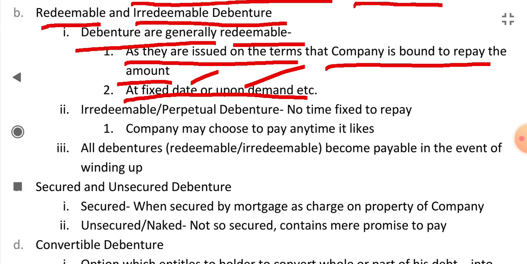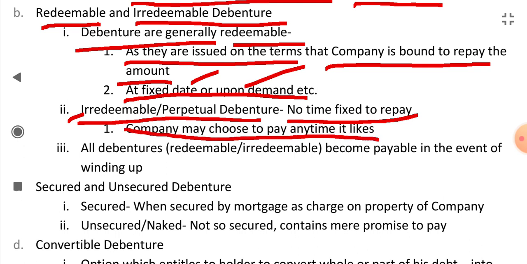It will be a redeemable or perpetual debenture if there is no time fixed to repay. If there is no time fixed to repay, in that condition it will be an irredeemable debenture. The company may choose to pay any time it likes. There is no fixed date. The company may choose to pay at any time it likes.